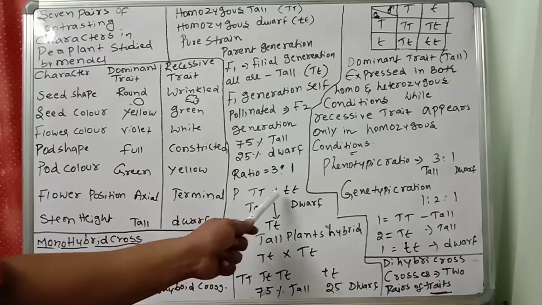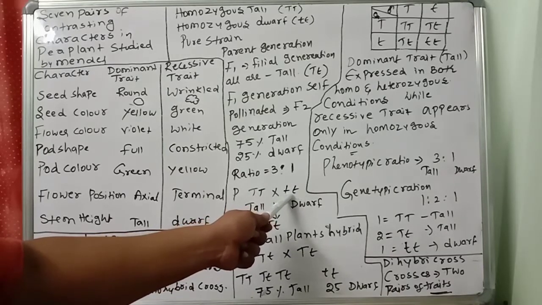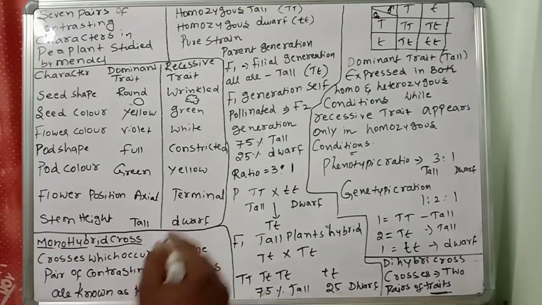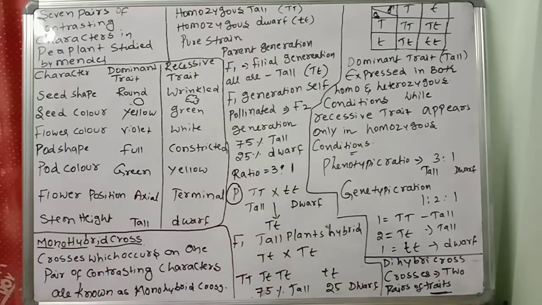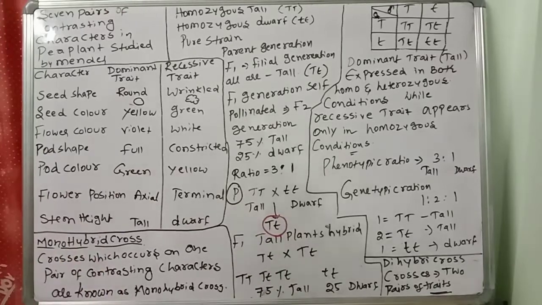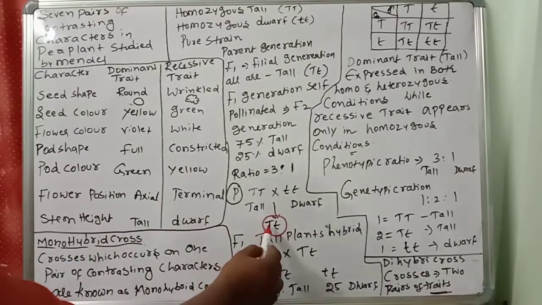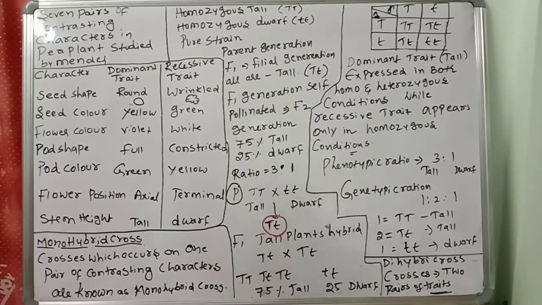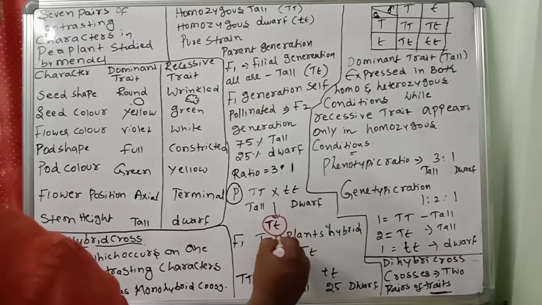Pure homozygous tall and pure homozygous dwarf are the parent generation, P. We crossed them, bringing the pollen and spraying it on the dwarf plants. That gives the F1 generation. All F1 plants are capital T dominant, so they were all tall.